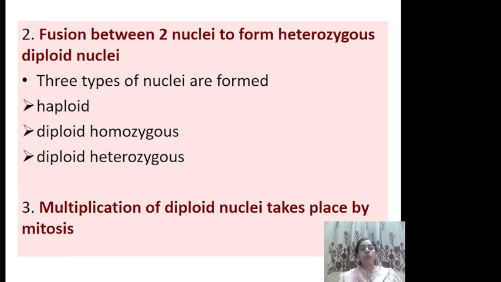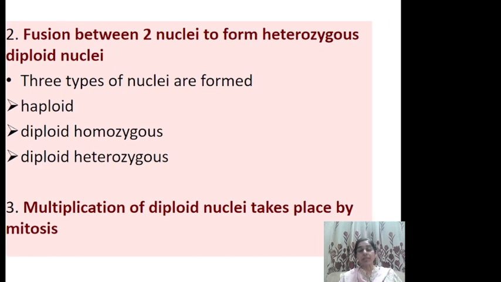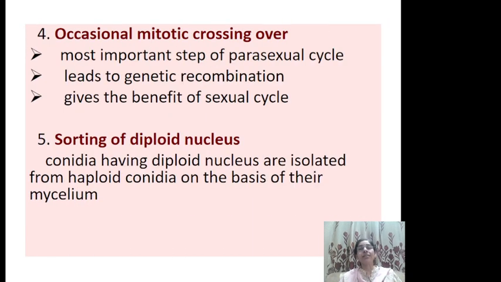Multiplication of the diploid nucleus takes place by mitosis. Here only mitosis is the division that results in multiplication, and since there are certain heterozygotes available, they will give rise to new heterozygotes. Occasional mitotic crossing over takes place. This is the most important step of the parasexual cycle, because crossing over is not an event that normally occurs in mitosis.